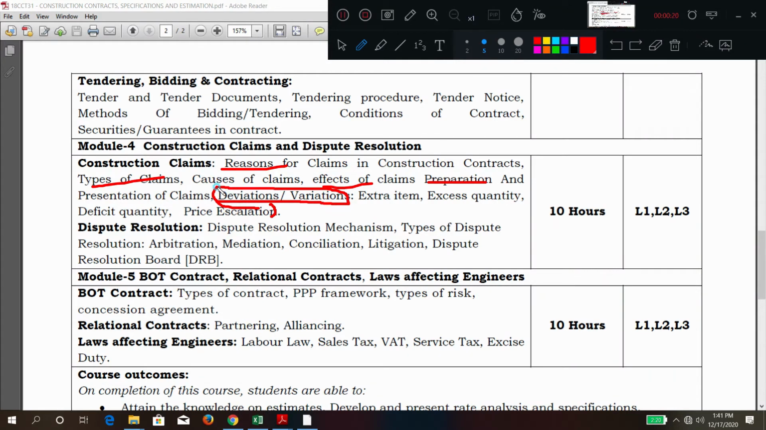In the deviation and variation you have extra item, excess quantity, deficit quantity. Three things are there, and the last one is price escalation, a very important concept. Now what do you mean by deviation or variation? Generally we call it extra item, excess quantity, deficit quantity. Try to understand the concepts, very important here.